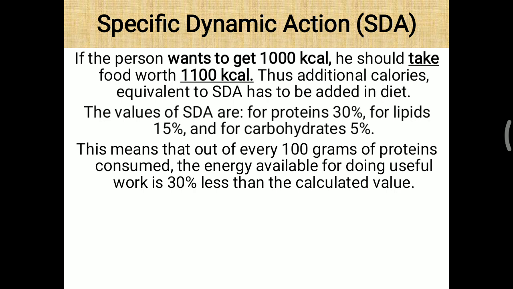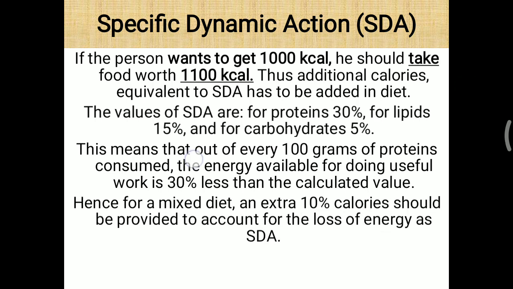This means that out of every 100 grams of protein consumed, the energy available for doing useful work is 30% lesser than the calculated value. So that energy value, suppose 100 gram, from 1 gram of protein, 4 kilocalories provided. So 100 into 4, that is 400 kilocalorie will be generated. That is the theoretical value, but 30% lesser means 400 into 30% is equal to 120 kilocalorie lesser. So 400 minus 120, actually we will get only 280 kilocalorie from 100 gram of protein.